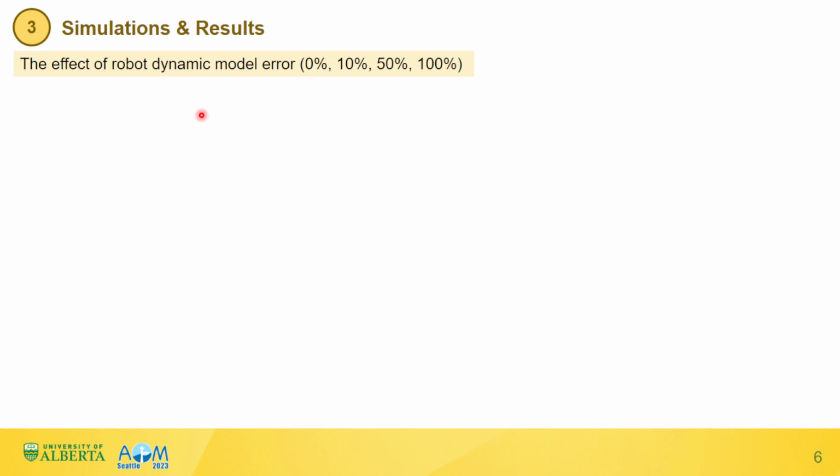Then, we investigate the effect of dynamic model error on the estimation performance of the feed-forward neural network model when the robot dynamic model error is on different levels, that is 0%, 10%, 50%, and 100%. There are two tracking tasks employed for this purpose.